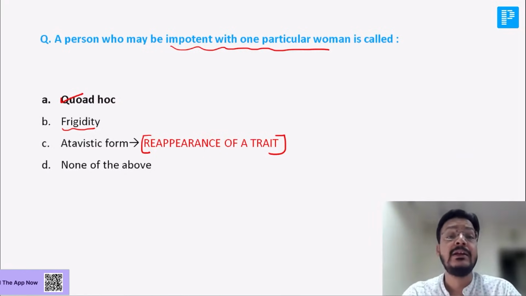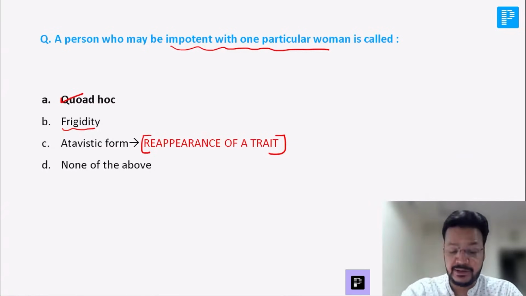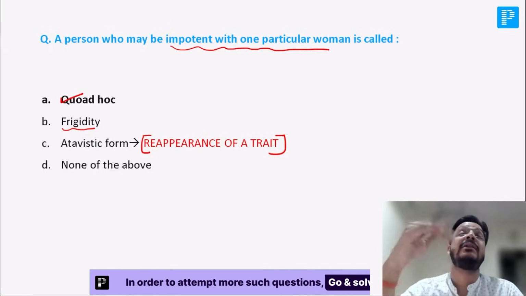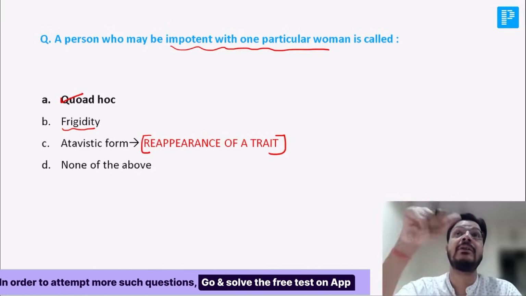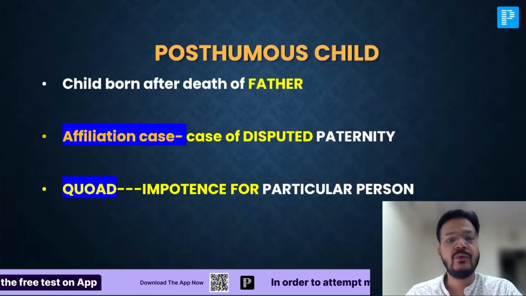You are getting some genetic reappearance of a trait. That is atavistic or atavism. Like you are getting the features of the grandparents. That is atavism. Okay. Anyways, this is quad.